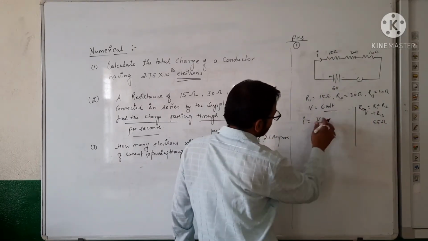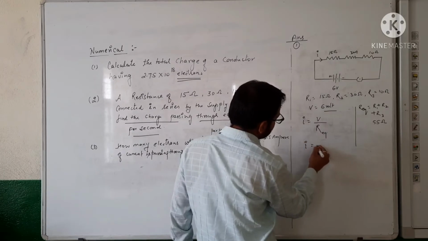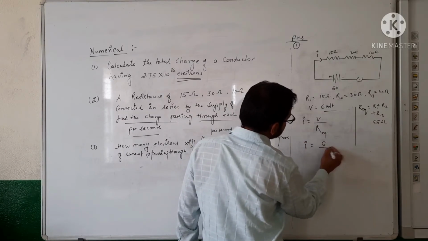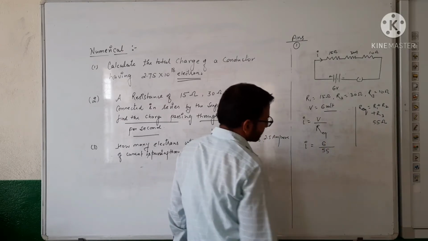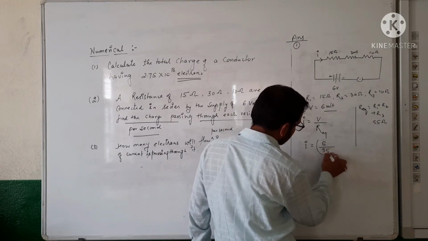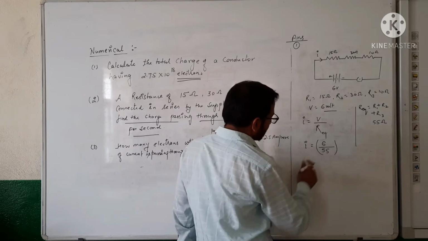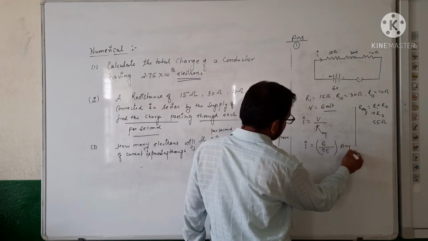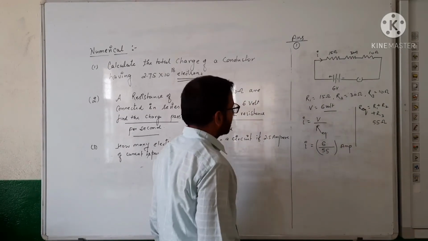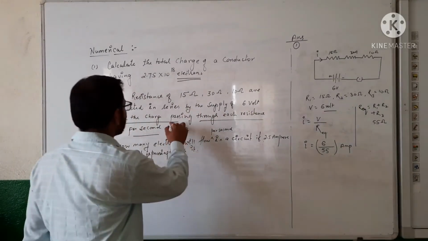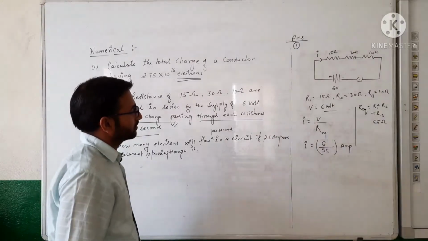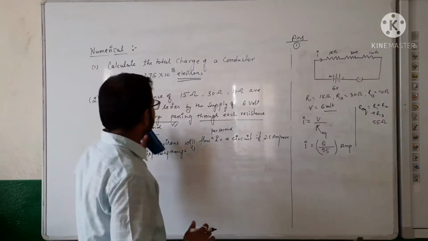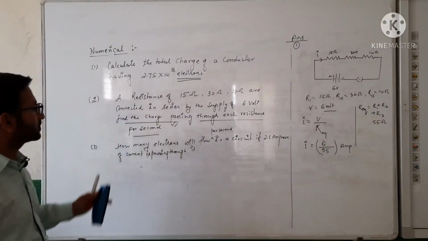Point clear? And the voltage we have been given here. So I is equal to 6 upon 55. So we can find the value of I: 6 upon 55 ampere. Now here we are calculating the charge, because we are dealing with a question related to charge. So I have made this question like this.